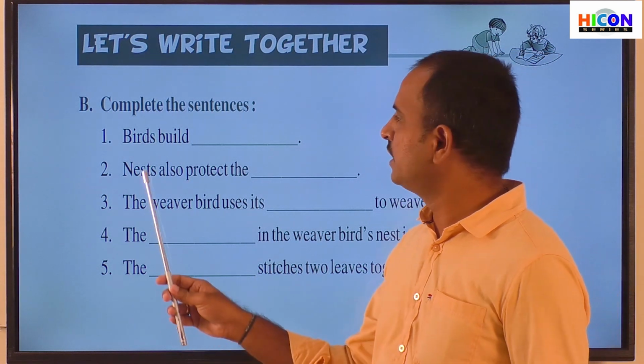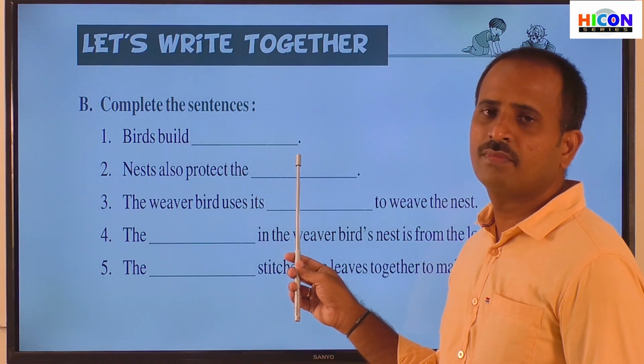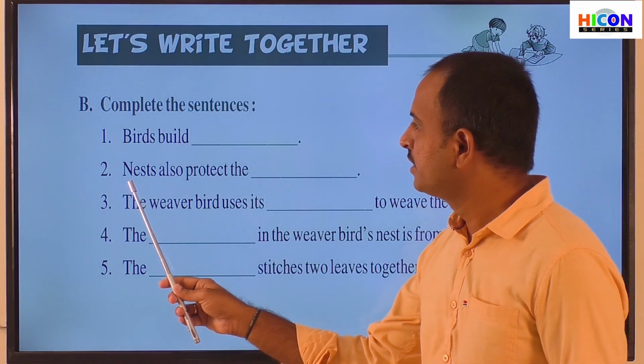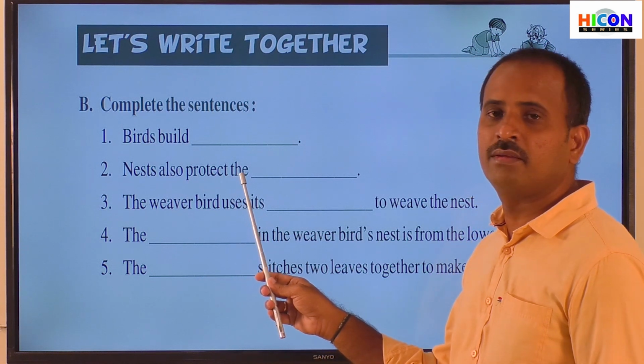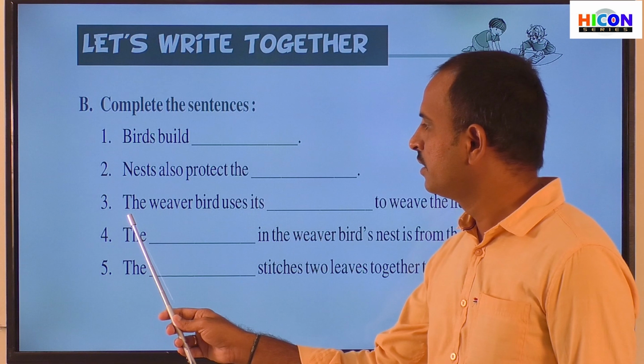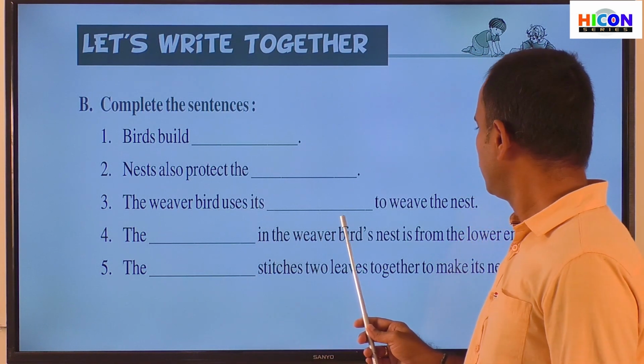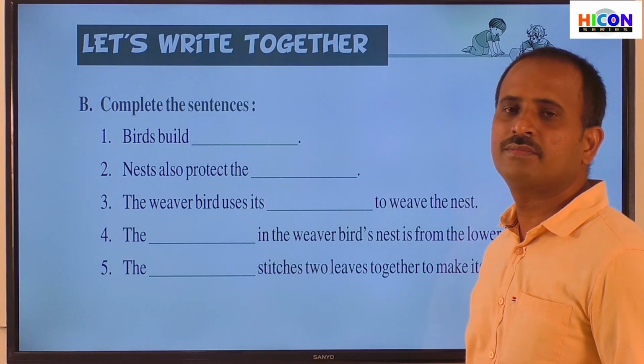What is the first sentence? Birds build dash. Read the second sentence. Nest also protect the dash. Read the third sentence. The weaver bird uses its dash to weave the nest.